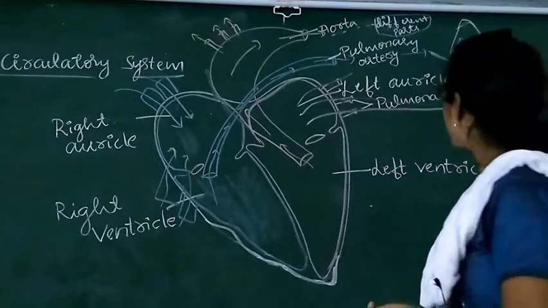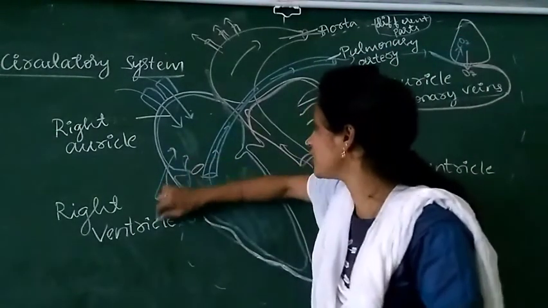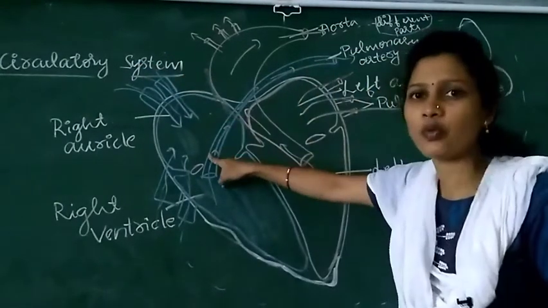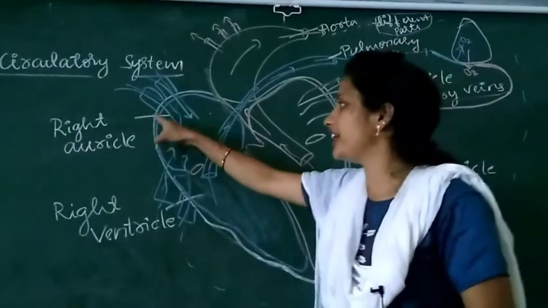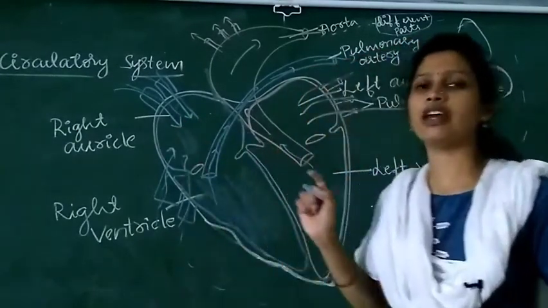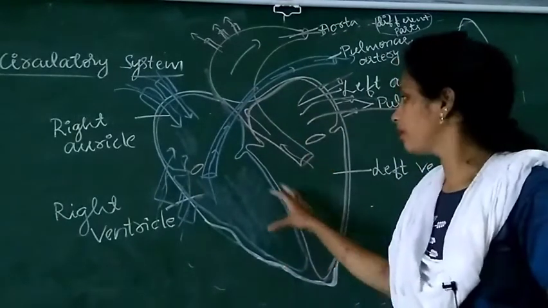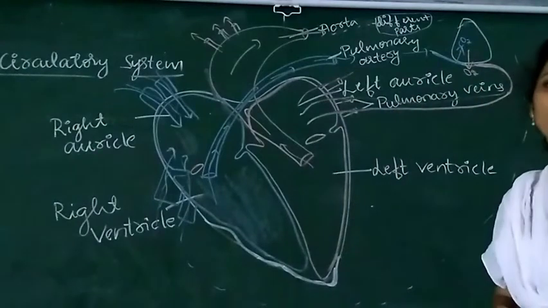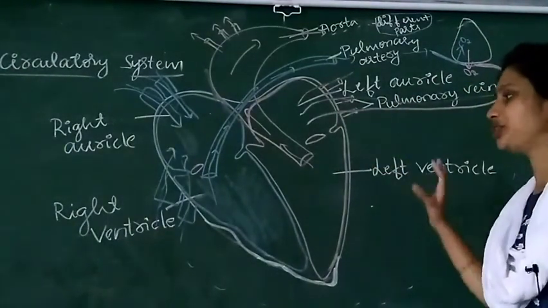That deoxygenated blood reaches the heart through the superior and inferior vena cava. Particularly, deoxygenated blood reaches the right auricle through the superior and inferior vena cava. Like this, blood flows in the heart as well as outside of the heart. This is about the human circulatory system.